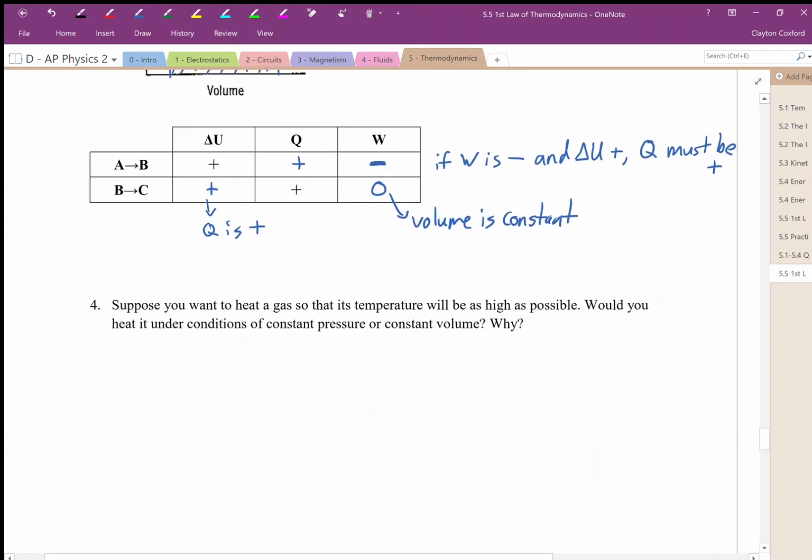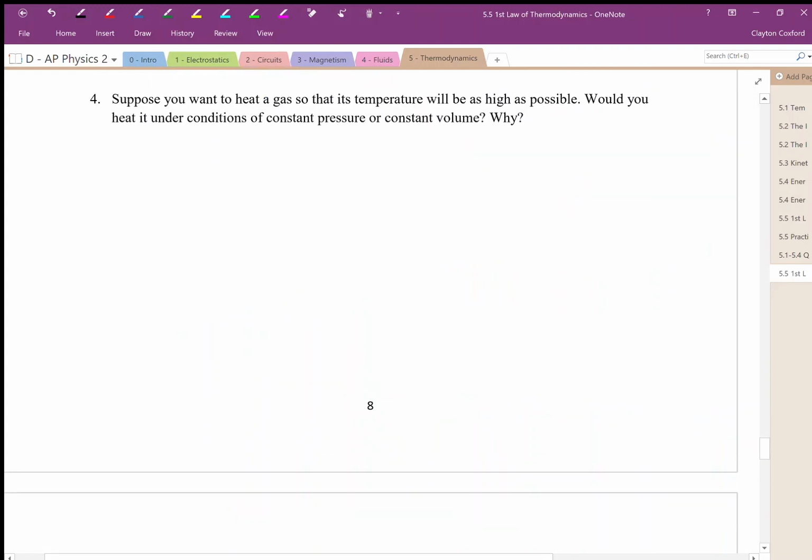Okay, and our last conceptual example. Suppose you want to heat a gas so that its temperature will be as high as possible. Would you heat it under conditions of constant pressure, isobaric, or constant volume, isochoric, and why? So let's see. Let's start with some PV graphs. PV graphs are going to help us solve a lot of these problems, really see what's going on. So let's start with our isobaric process, constant pressure process.